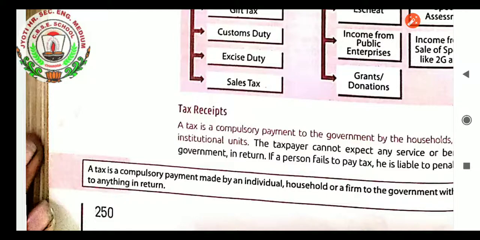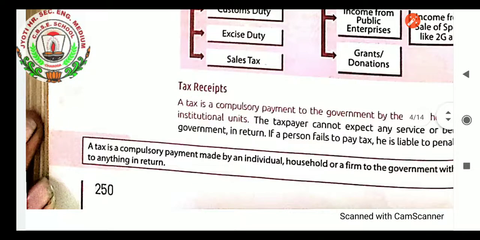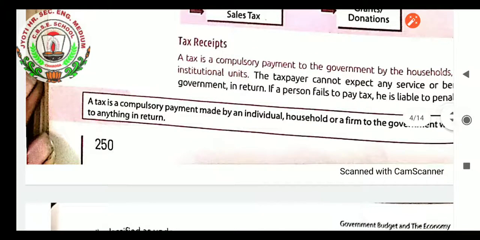The taxpayer cannot expect any service on behalf of government in return. If a person fails to pay tax, he is liable to pay the penalty. A tax is a compulsory payment made by an individual, household or a firm to the government without anything in return. So that is the tax receipt, student.